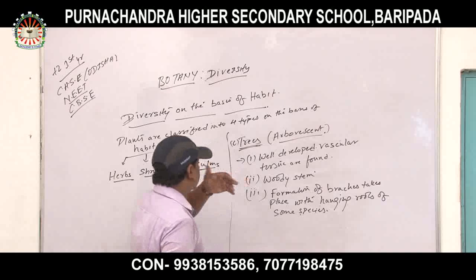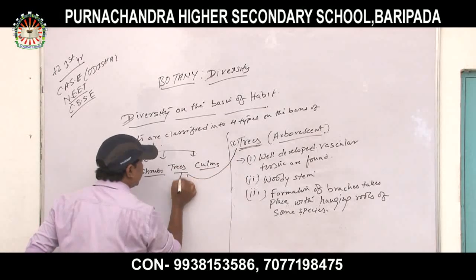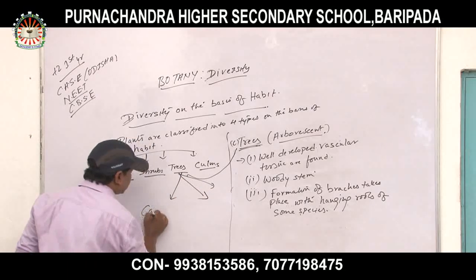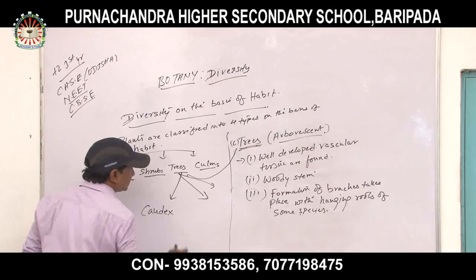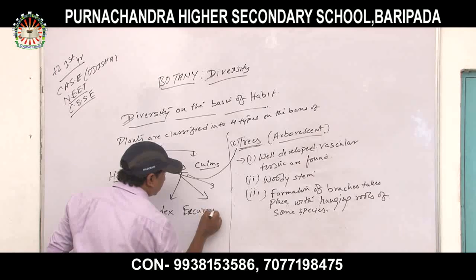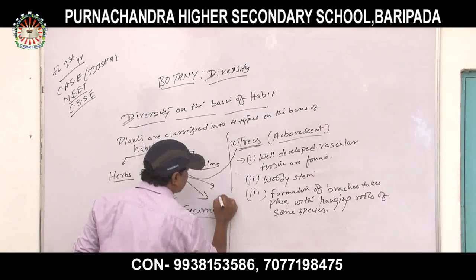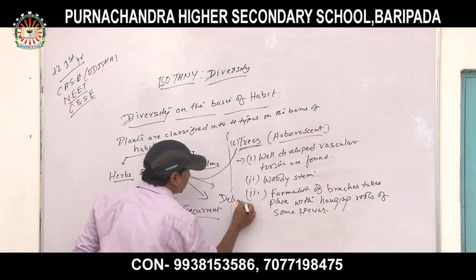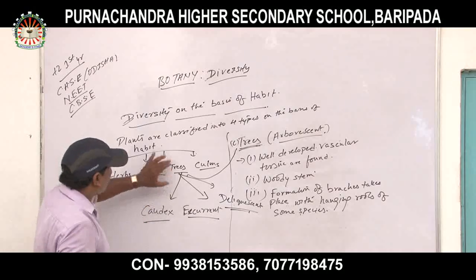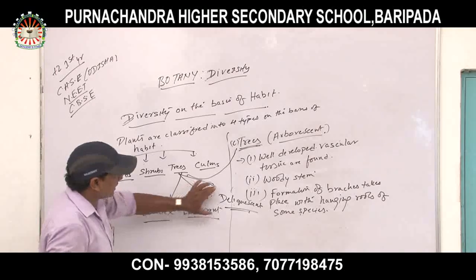Now trees are again classified into 3 types. What are they? First is caudex, C-A-U-D-E-X. Second one is excurrent. Number 3 is deliquescent. So trees are classified into 3 types: caudex, excurrent and deliquescent.